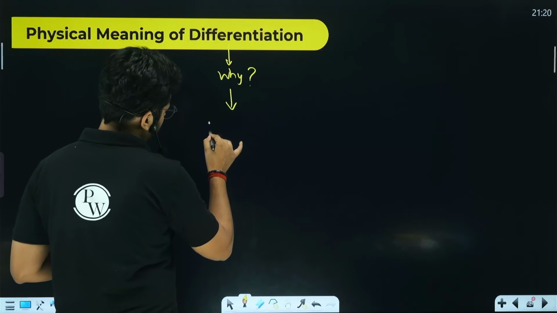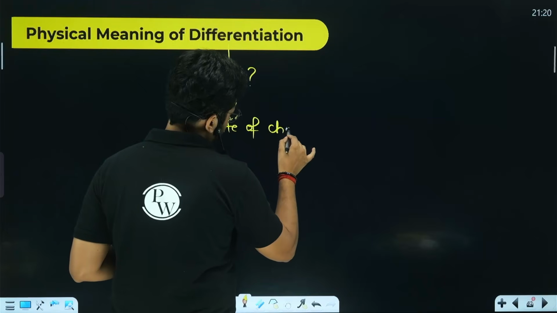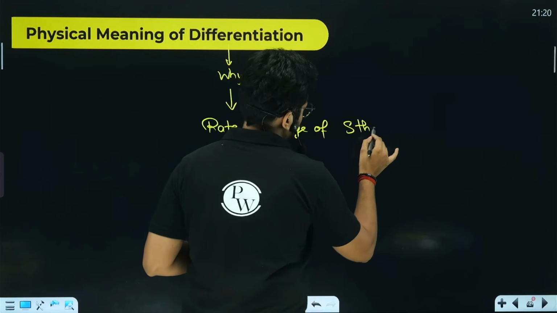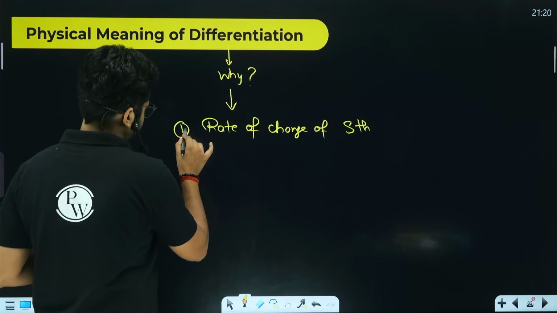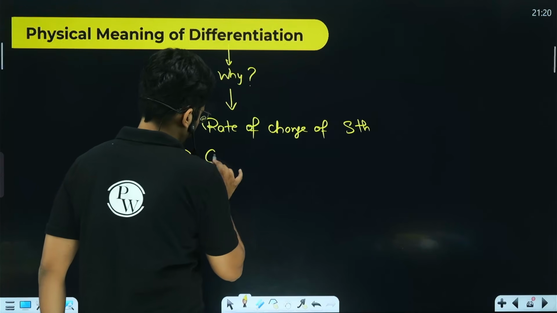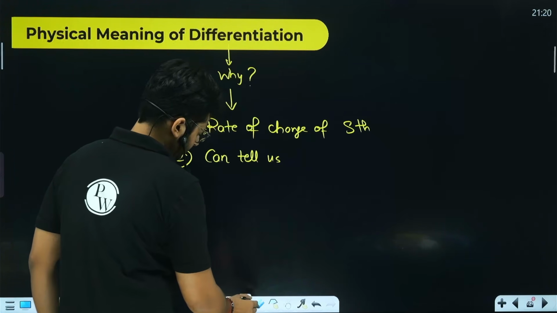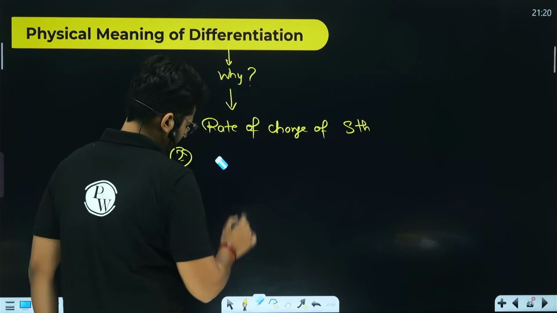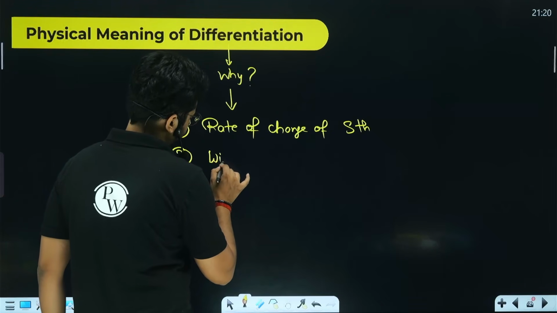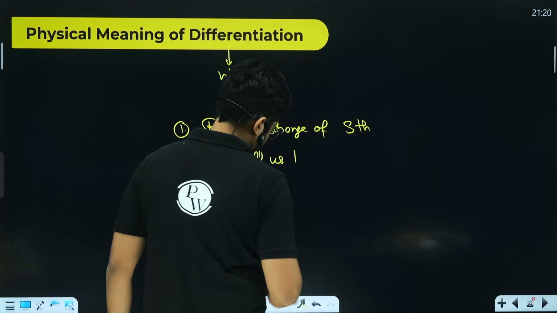Differentiation tells us two things: the rate of change of something, or, if we have the graph between two things, it will tell us about the slope.